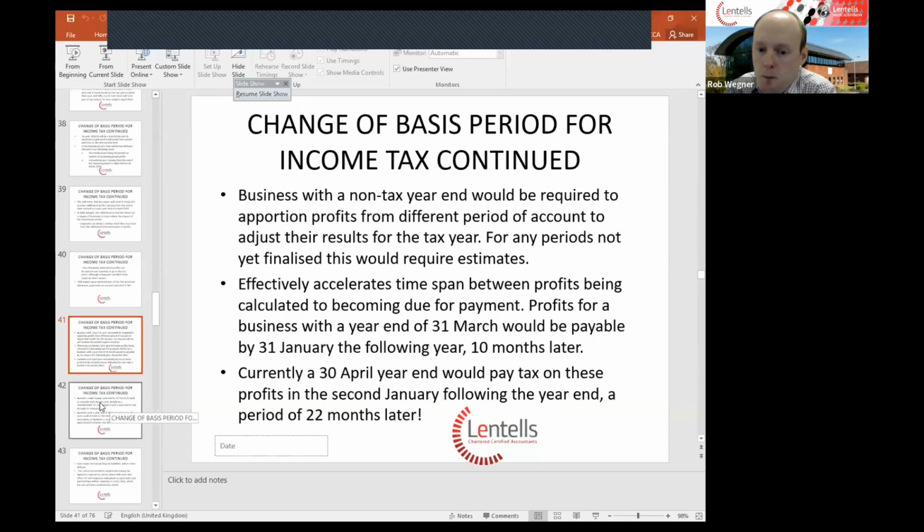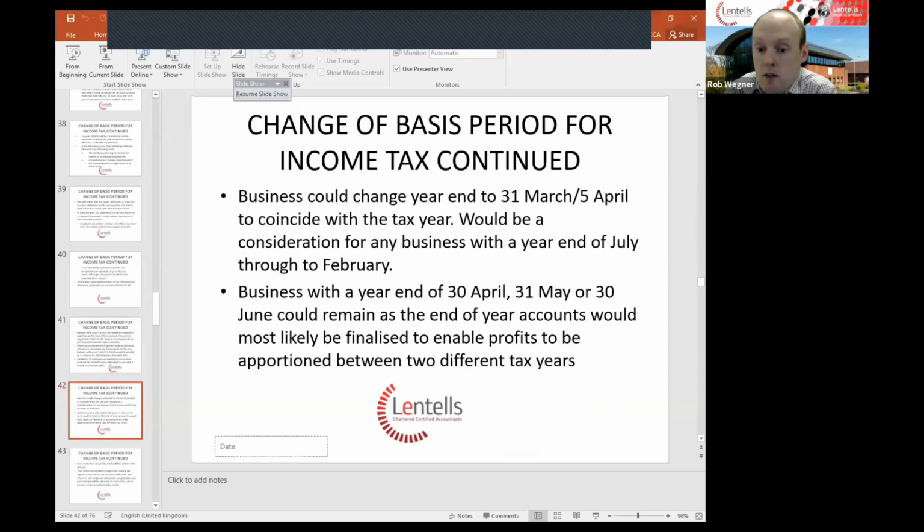So the options available, businesses could elect to look at changing their year end so that it coincides with the 31st of March or the 5th of April. And that is a consideration for any business with a year end from July through to February. Effectively, the accounts from a July year end through to a February year end may not be prepared or finalised in time to provide accurate figures to HM Revenue and Customs, and estimates would be used.